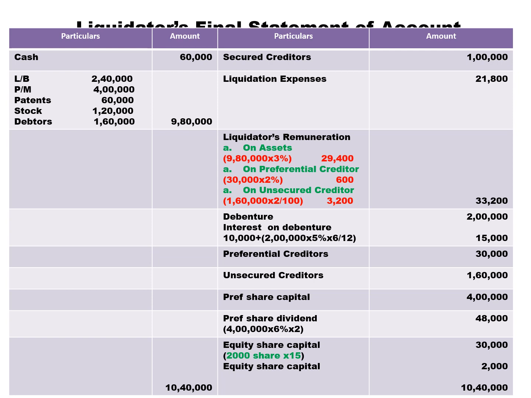21,800 minus liquidator remuneration on assets 29,400, on preferential creditors 600. Then we have debenture payment 2 lakh. Then interest on debenture 15,000. Then preferential creditors 30,000. So leftover amount is 6,43,200, but unsecured creditors is 1,60,000.